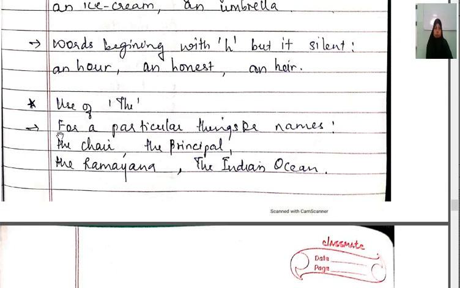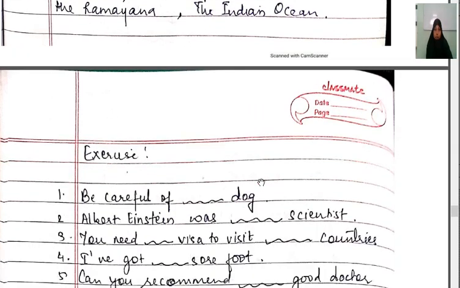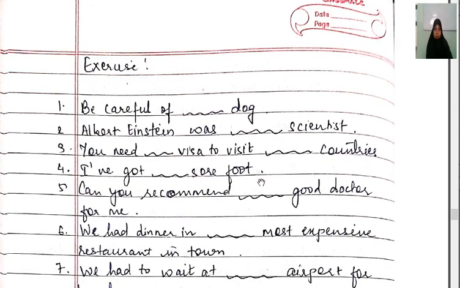Now, as the conveys definite meaning, that is why it is known as what? Definite article. We use the for particular things or names, like the chair, the principal, the Ramayana, the Indian Ocean. Now see the exercise here.